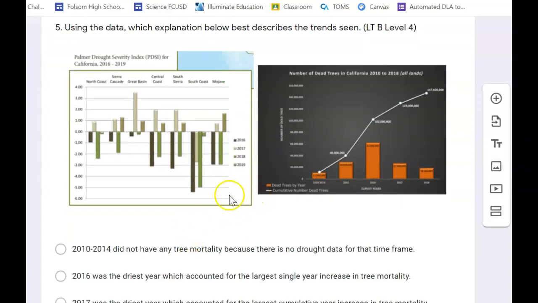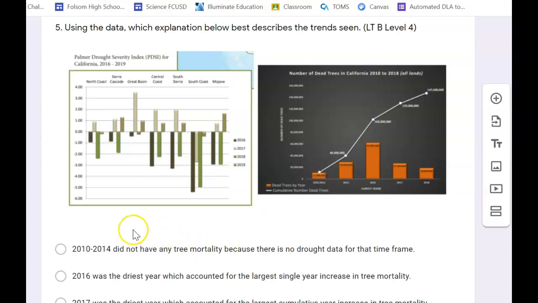Okay? In 2016, we look over here and we see the dead trees by year. There are a lot of dead trees. Not as many as in this one's 2016. There are a lot of dead trees. It's the year with the most dead trees at once, and that would make sense since it's the driest year. There are dead trees in 2015, and there's less in 2017 and 2018 because we're coming out of the drought at this point. And then there are some dead trees accumulated for the 4 years, 2010 through 2014.